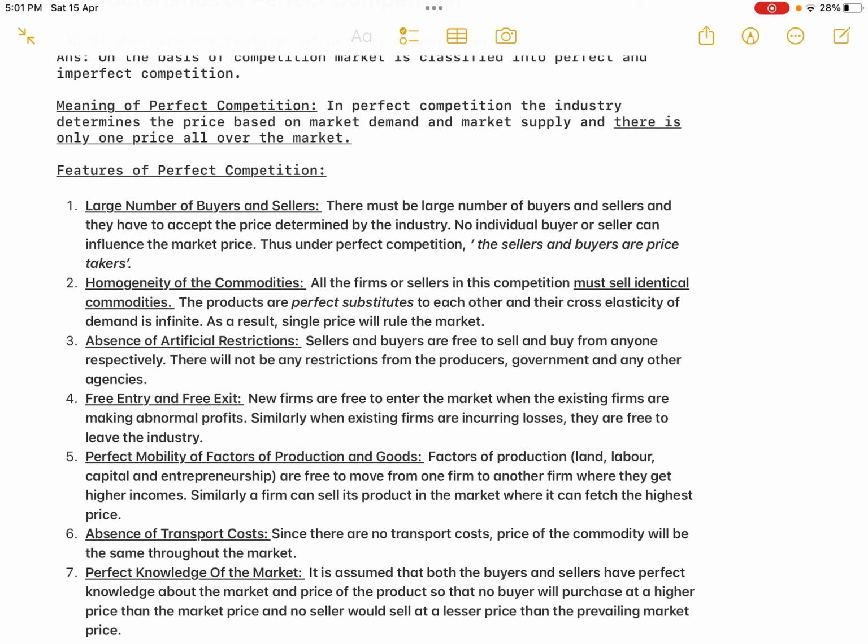If there is a restriction for new sellers to enter, then the sellers will quote a higher price than the market price and continue to make extra profits. But if new sellers are allowed to enter into the market, these existing sellers cannot charge a higher price.